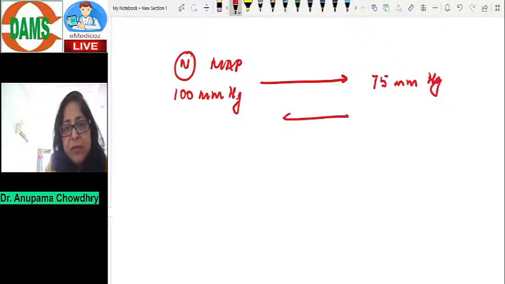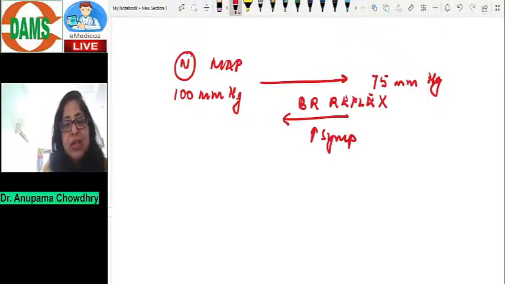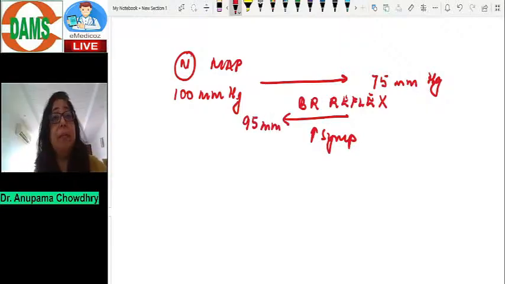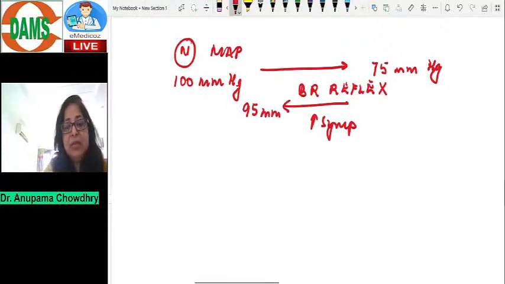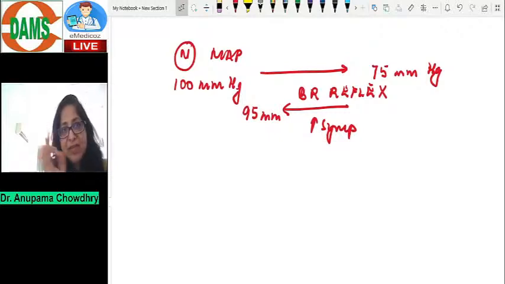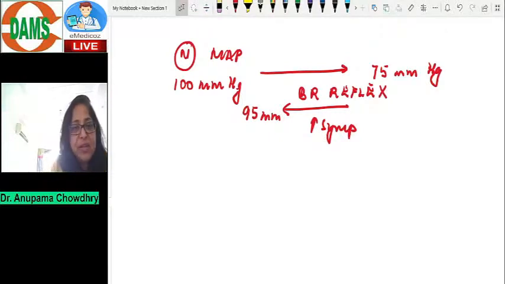The baroreceptor reflex will now increase the sympathetic discharge and try to bring the blood pressure back towards 100. So it could only elevate the blood pressure to 95. It could not take it back to 100. That is probably because of the limitation of the system, right? So that means there has been a correction and there is also an error. So let's try and calculate the gain here.